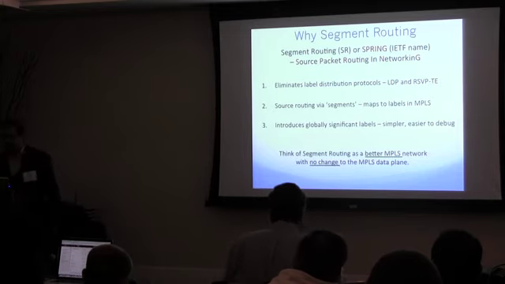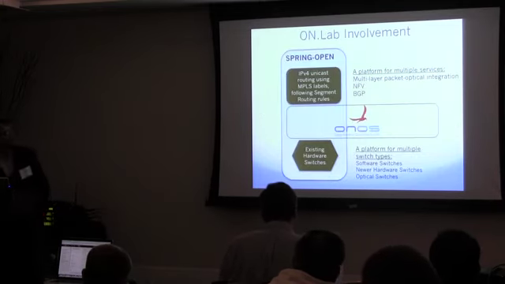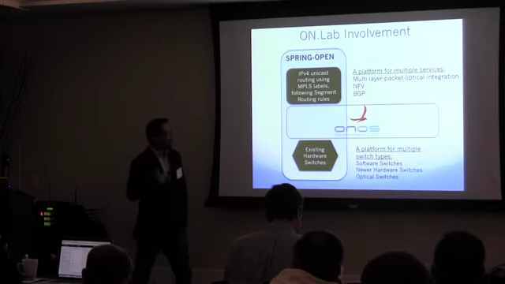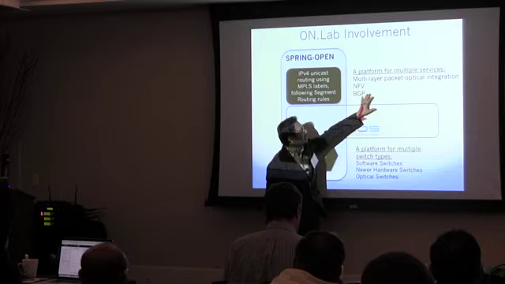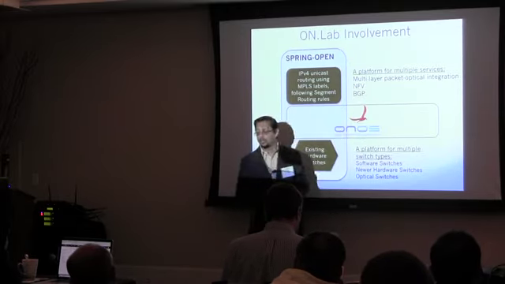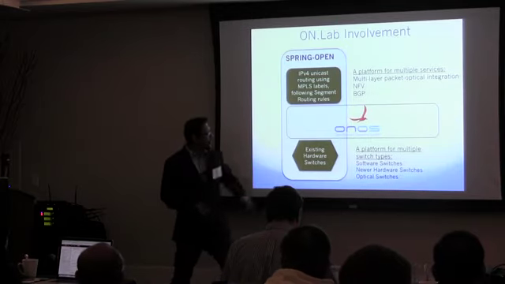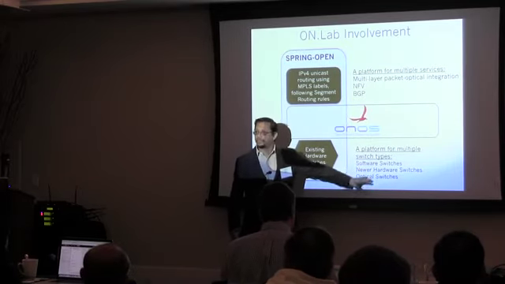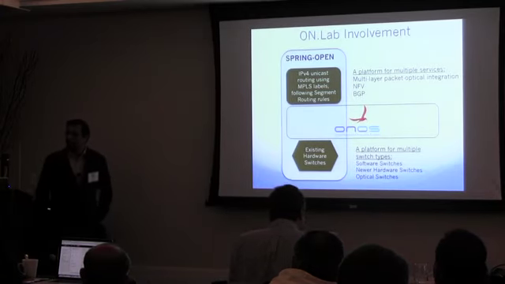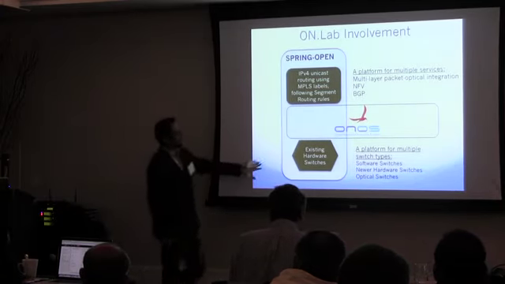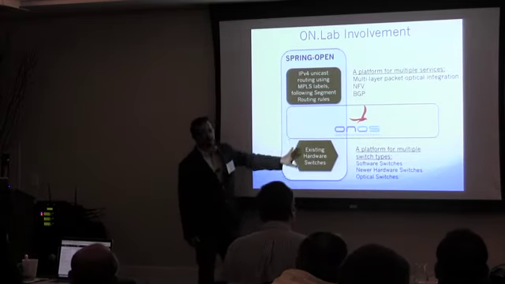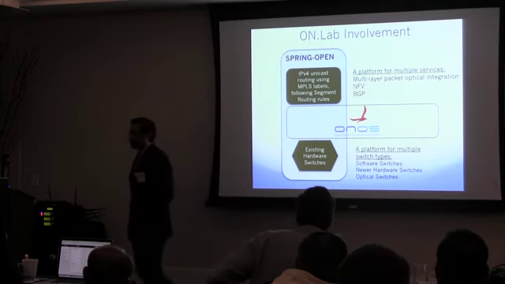So that's great. So how is ON.Lab involved? Well, ONOS is the controller of choice for this project. Now, ONOS is a lot of things. It's a platform for multiple services, and you've seen that in some of the other use cases like packet optical, BGP, and NFV coming forward. It also works with a whole bunch of other switches like software switches and optical switches, and hopefully newer hardware switches. But as far as the Spring Open project is concerned, we want to demonstrate segment routing using ONOS as a platform and on existing hardware switches.